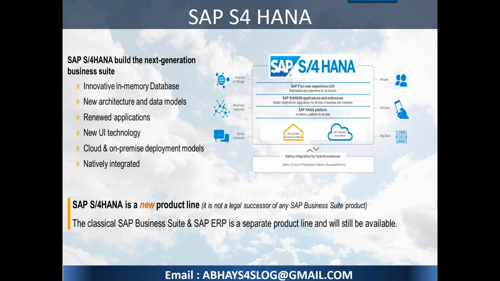The reason is you need to differentiate the products, because somebody asked me a lot of questions in between about what the direction is. The direction is this: we have a classic ERP, you can run it as it is till the time it is supported. Business Suite on HANA is a new suite on HANA. It's a different product which can be run separately, and S/4HANA is a new product line. How we reach S/4HANA is another topic. We will see that in the coming slides.